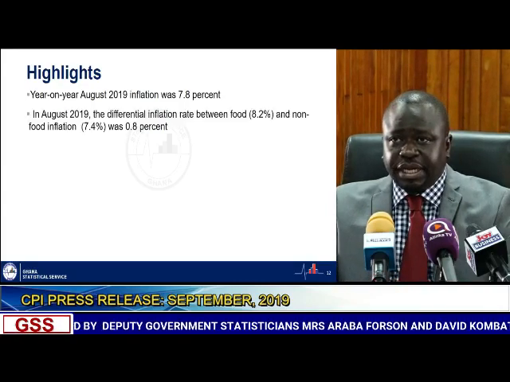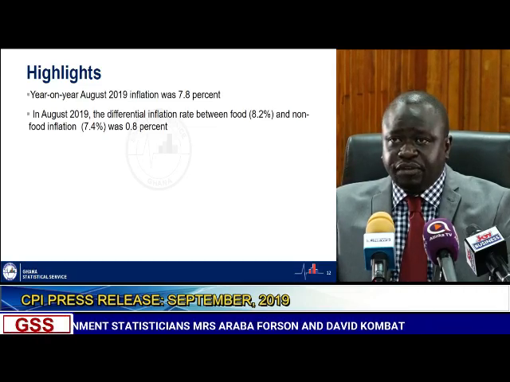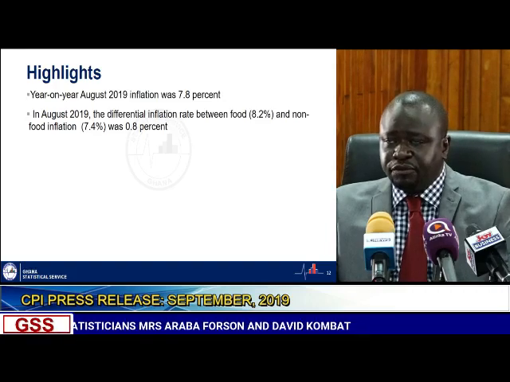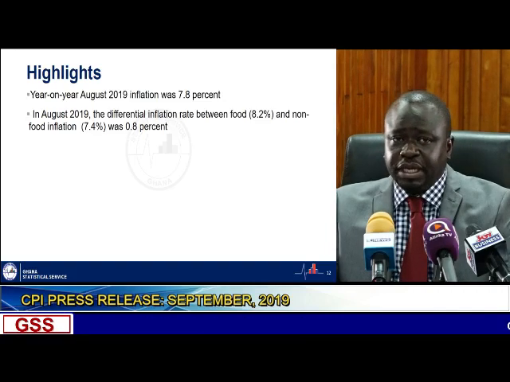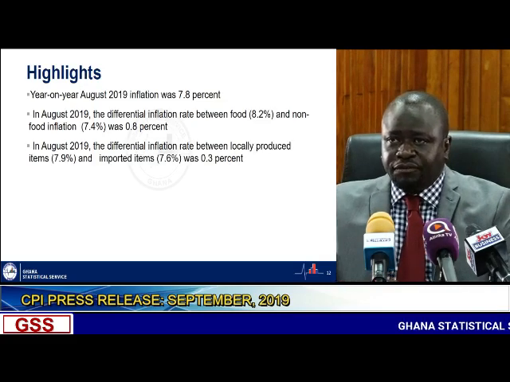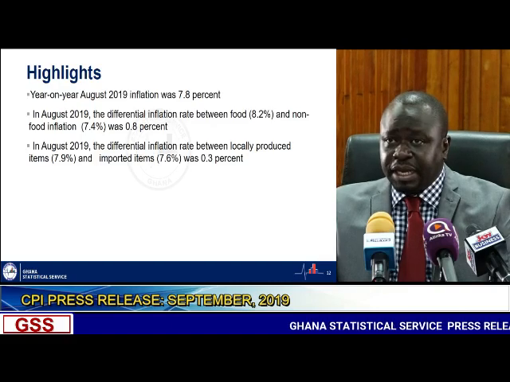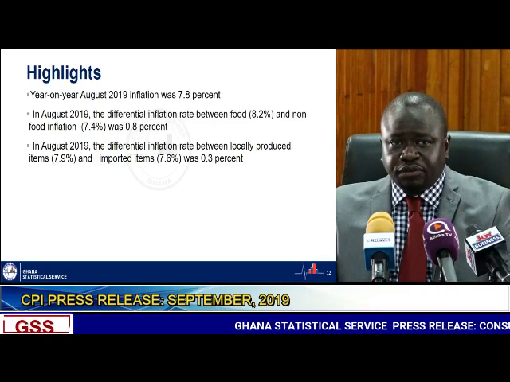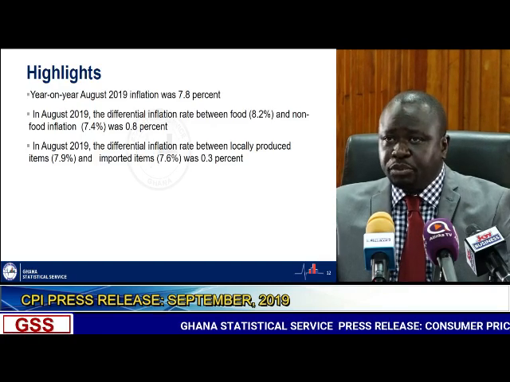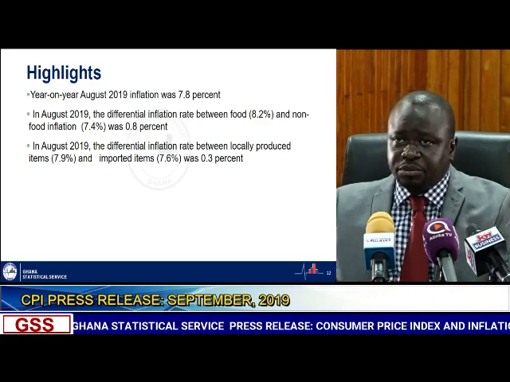In August 2019, the differential inflation rate between food and non-food inflation was 0.8%, with food inflation at 8.2% and non-food inflation at 7.4%. The differential inflation rate for locally produced items and imported items recorded a differential of 0.3%, with locally produced items recording 7.9% and imported items recording 7.6%.